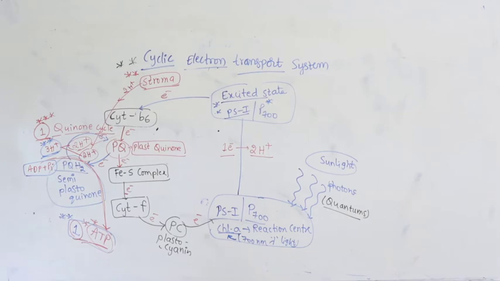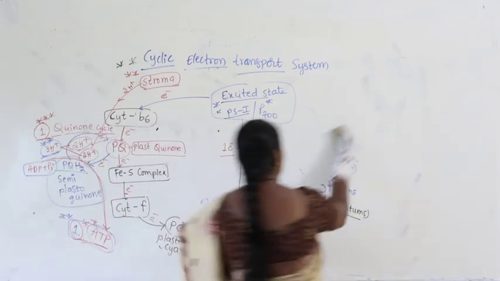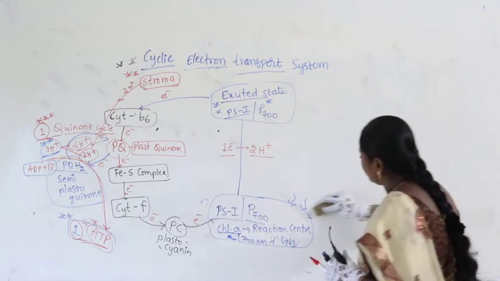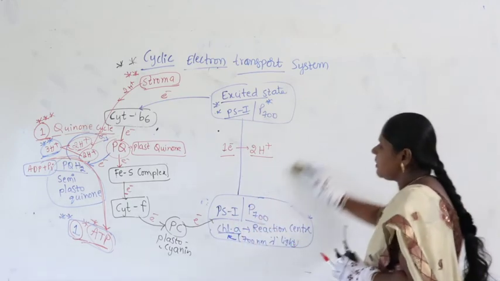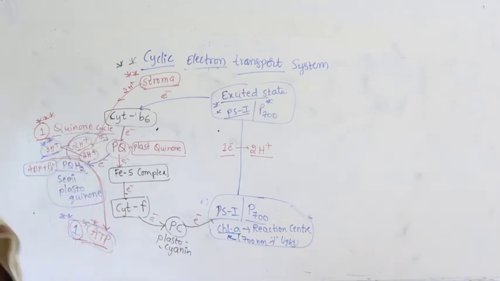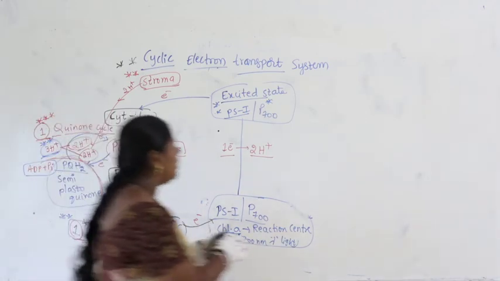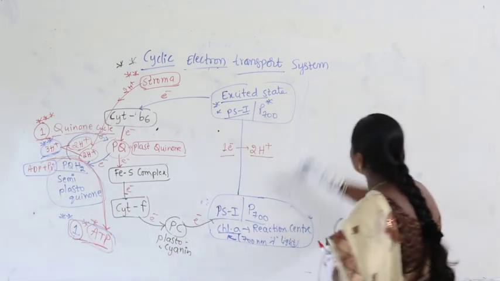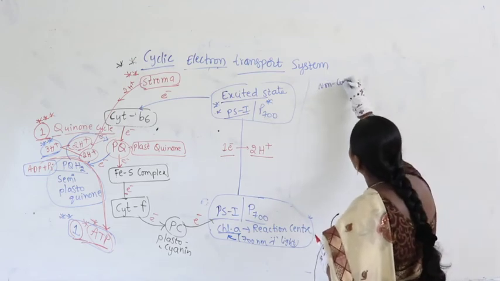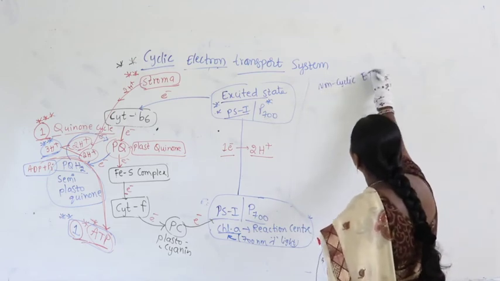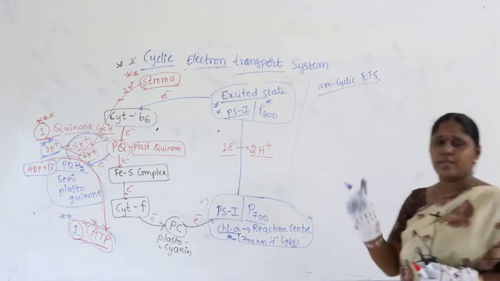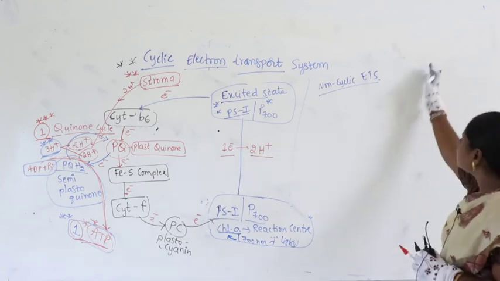So let us continue further, guys. So when you take this, exactly this part comes where? Now again I will draw and show what is called the non-cyclic electron transport system. What did we study in the non-cyclic electron transport system?